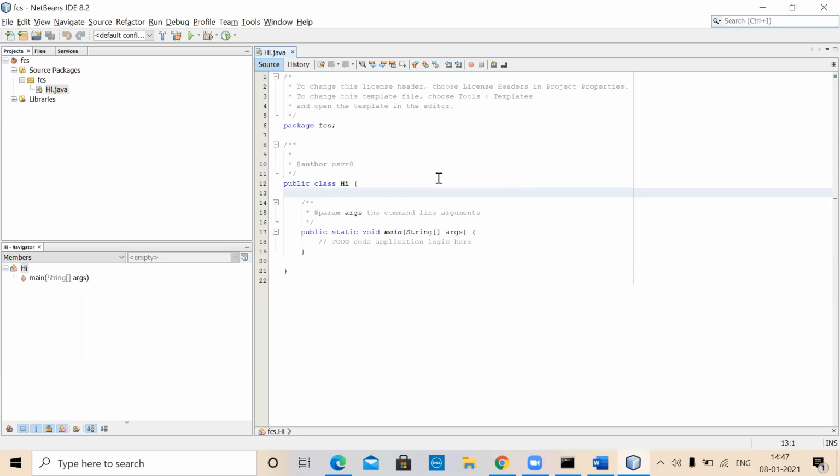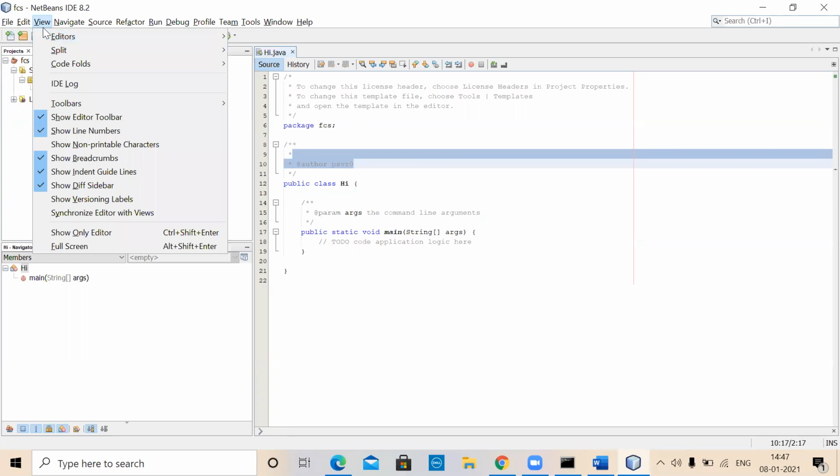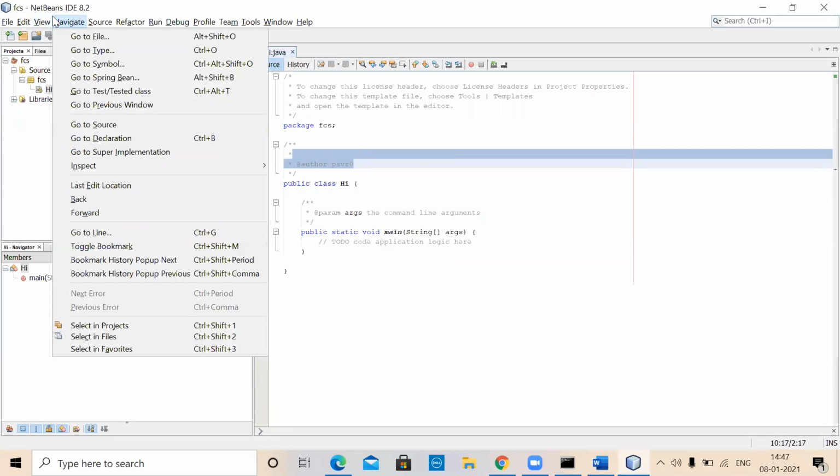So to some extent, probably we should be able to increase the font size and all that. The menu things and all that, I don't have any control over, but this font size can be increased, I think. Let me just see: view, editor, source and all that, toolbars, full screen, edit, copy, select, define source.